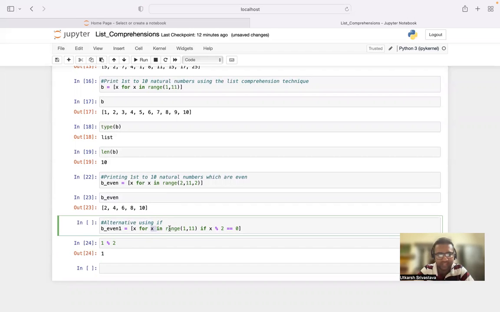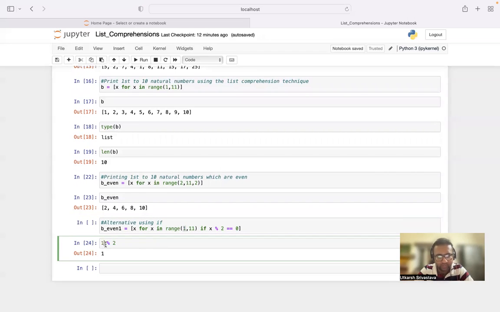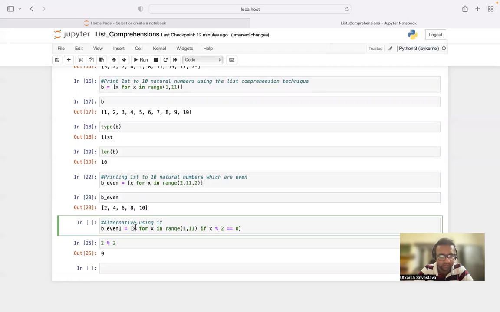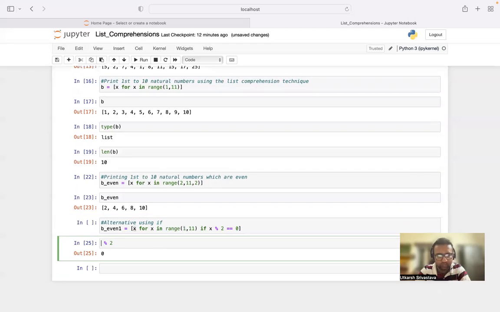It will move towards the next number, which is 2. It will check for 2. 2 modulus 2, is it equivalent to 0? Yes, it is equivalent to 0. It will store it over here in X. Similarly, it will ignore 3. Let's check for 3 as well. Why? Because 3 modulus 2 is 1. Right? 4 modulus 2 is 0.